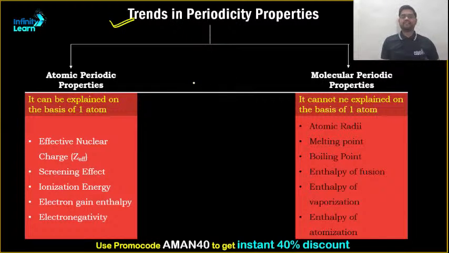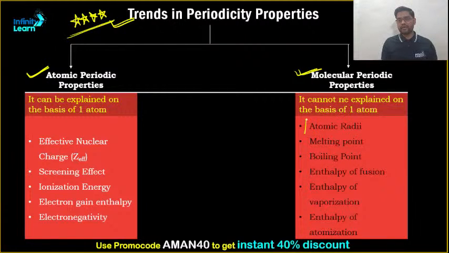Okay, so let's get started, guys, with the trends in periodicity. This forms the most important segment of the periodic table. Till now, whatever we discussed, there are possibilities that a question can come from that segment, but in this segment, this is the most important thing that I should tell you to try to understand. Trends in periodicity can be studied in two ways: first, atomic property, and second, molecular property. Out of all these trends, the only molecular property that we are going to study is atomic radii. The rest we are not going to study.